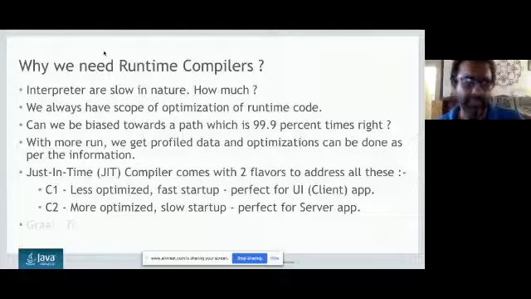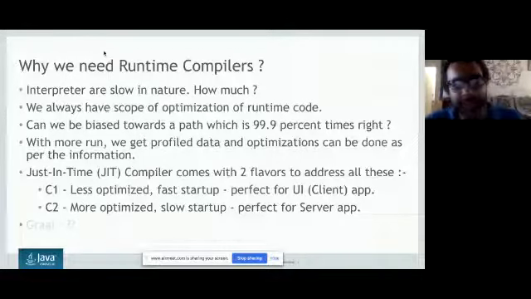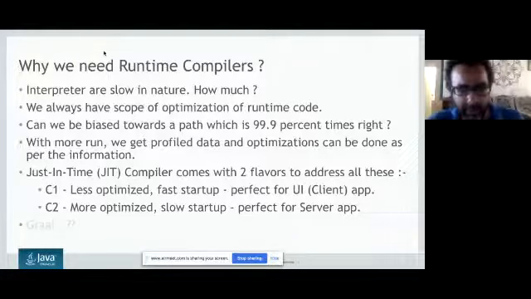You can decide that I should see this movie or I should not see this movie. Most of the time your idea will be right. And if your idea is not right and your friend says, oh man, the second half of the movie was awesome, then we go for some path called de-optimization, where our optimization has not worked out. So we always create a path for de-optimization also.